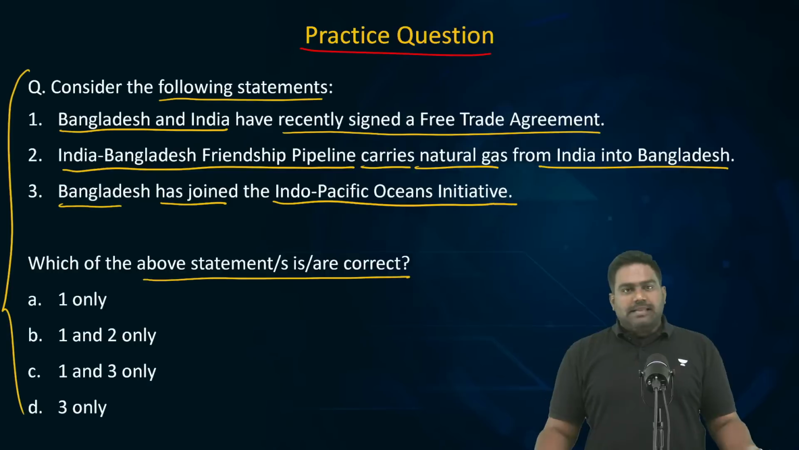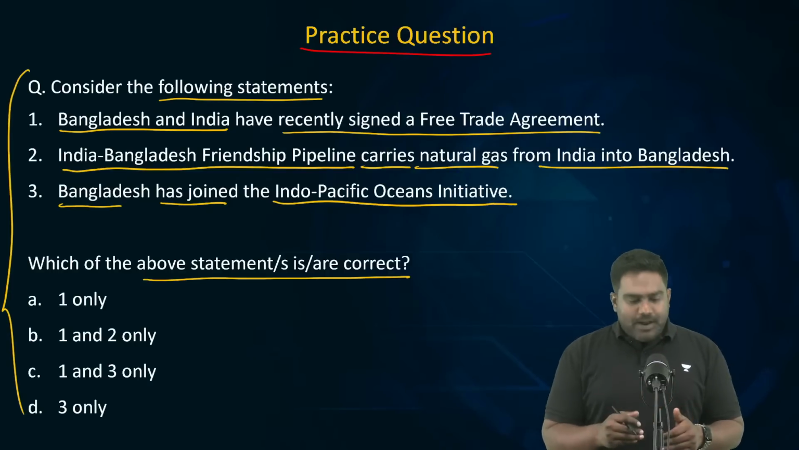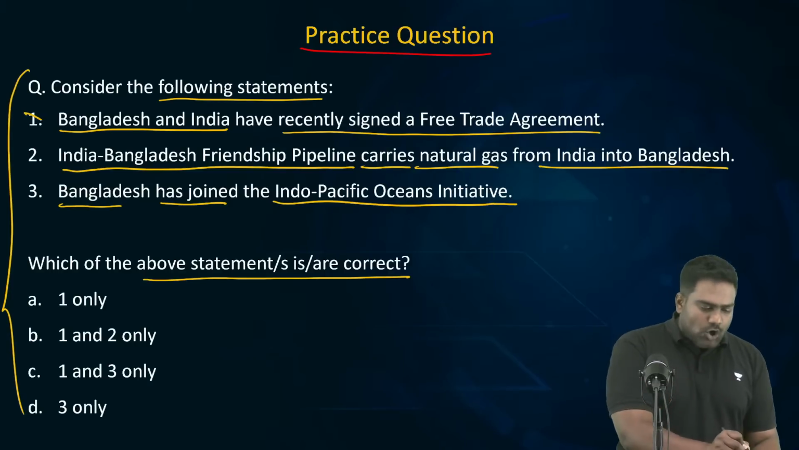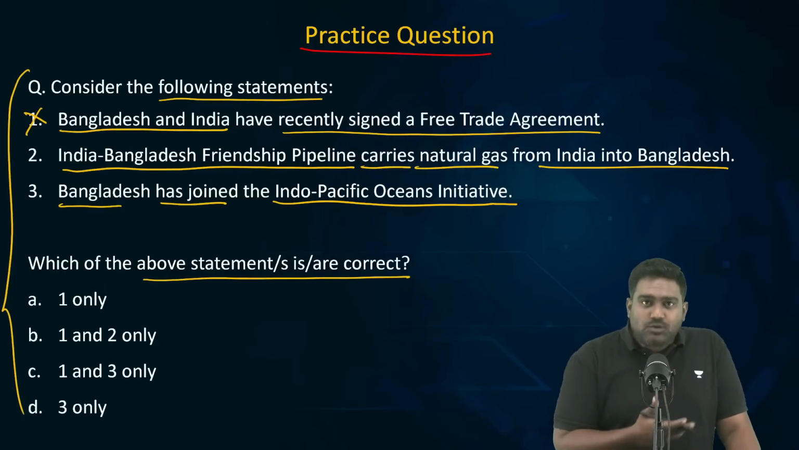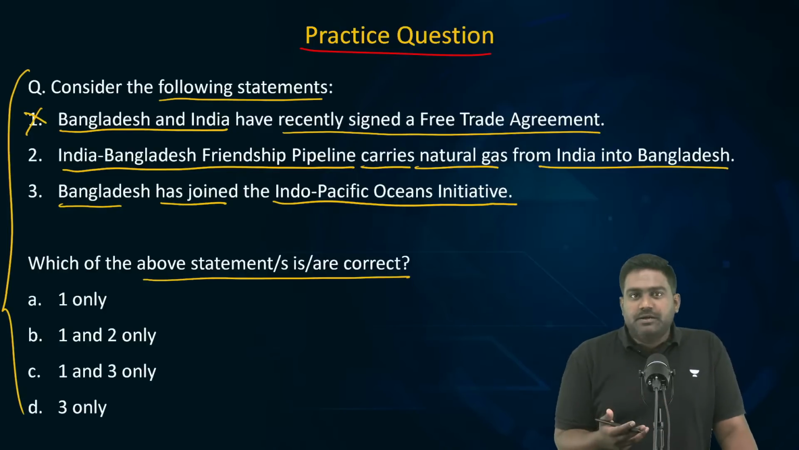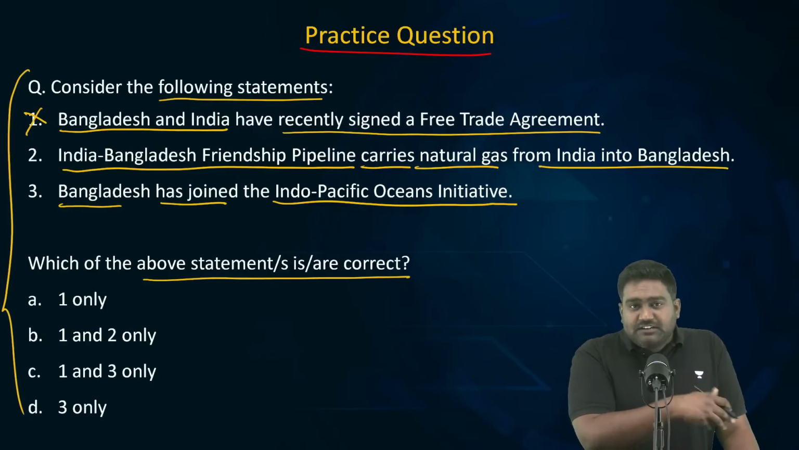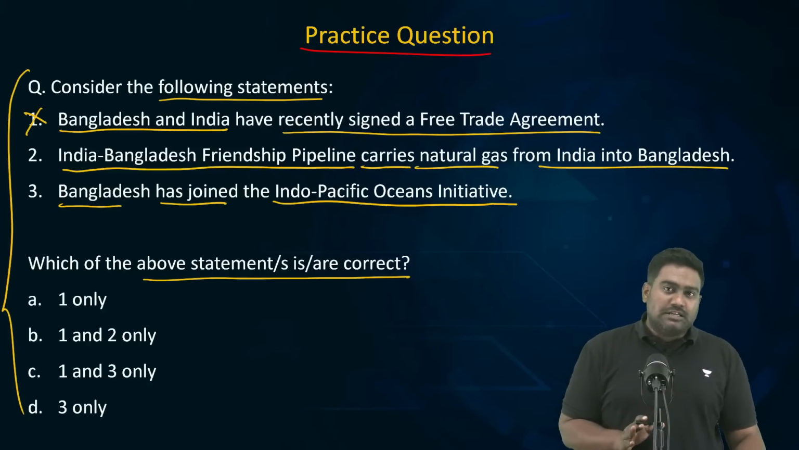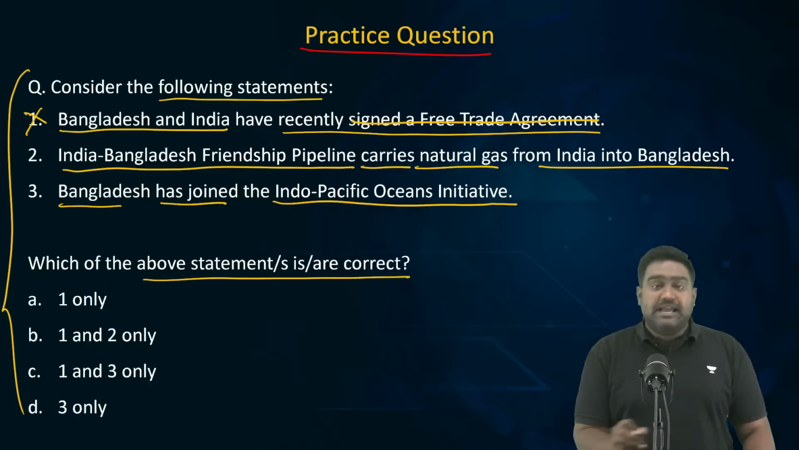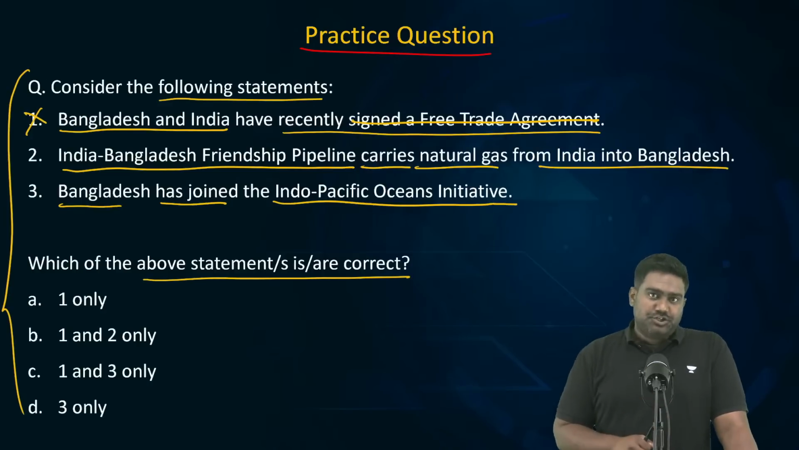Okay. Let's look at the statements one by one. Statement 1 is wrong. We discussed that FTA is being negotiated. India had proposed an FTA when Sheikh Hasina was in power, but the FTA was never finalized. It was never signed. Before that, Sheikh Hasina's government was toppled and a new interim government was put in place. And since then, we have had a problematic relationship with Bangladesh. So there is no FTA between India and Bangladesh.